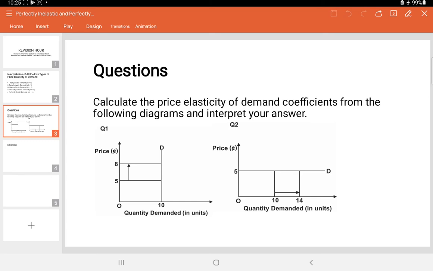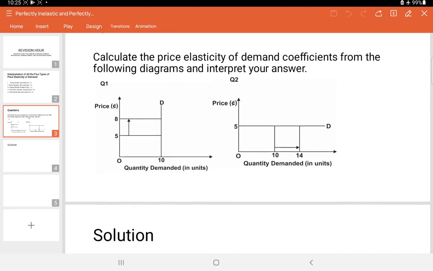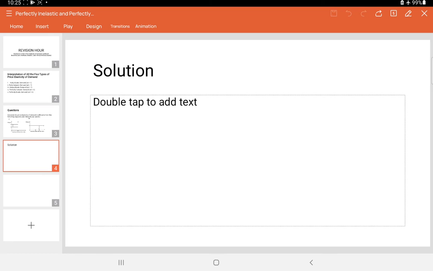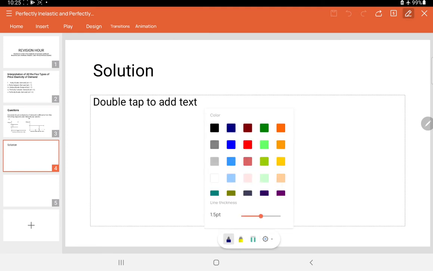In question 1, we see that we have a vertically sloping demand curve. You see that price has increased from 5 cedis to 8 cedis, and the quantity demanded remains the same at 10. So I want to move on to the next slide where I'll do the calculation with you, after which we'll come back to the second question. I'll pick my pen and go ahead to solve the question with you.